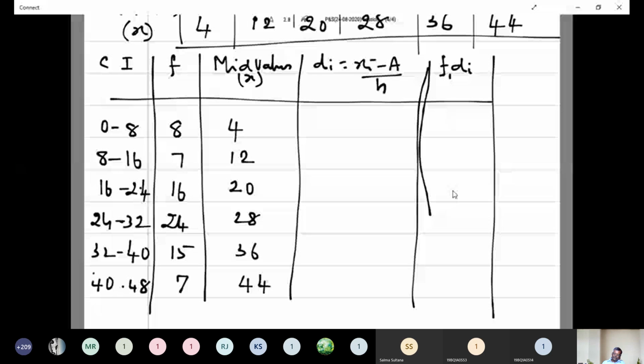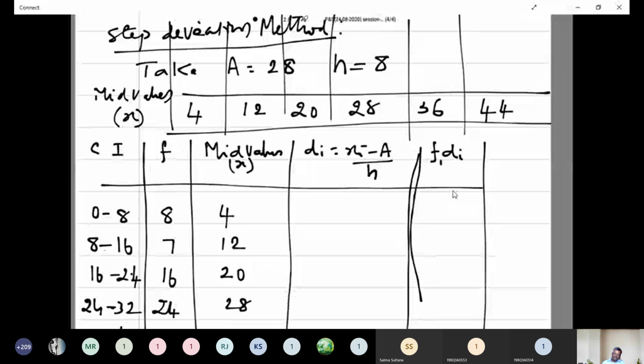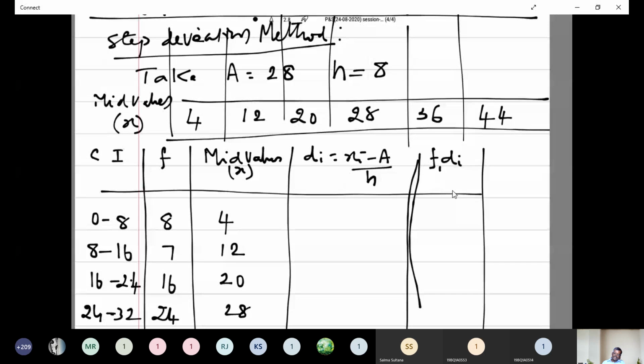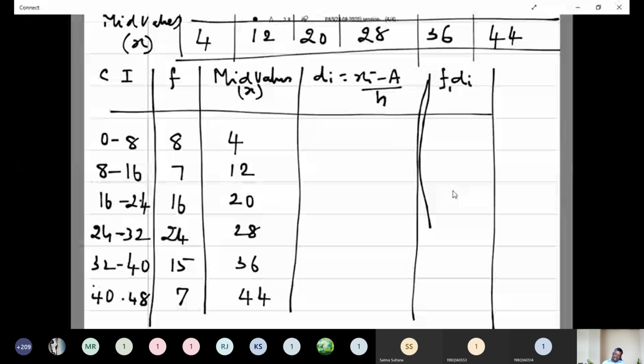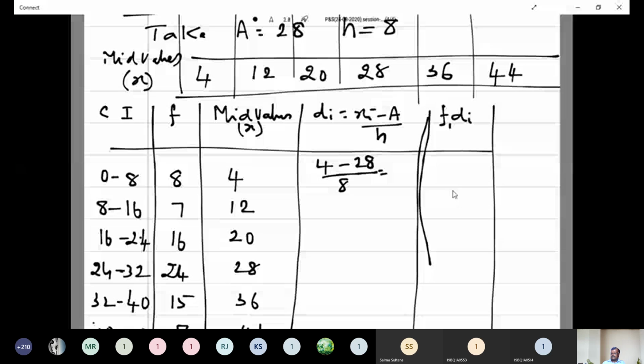Okay. Now deviation. Choose A is equal to 28, h is equal to 8. That is xi minus a by h: 4 minus 28 by 8, minus 24 by 8, minus 3.